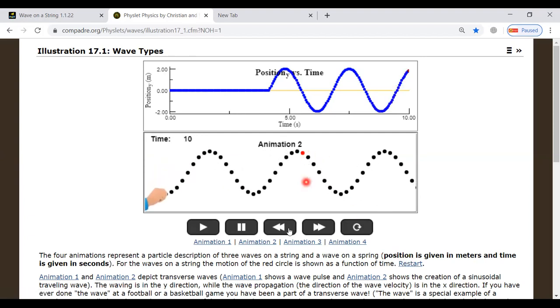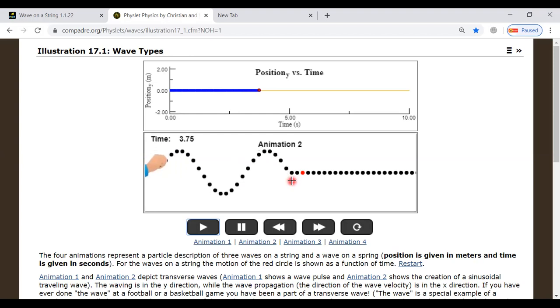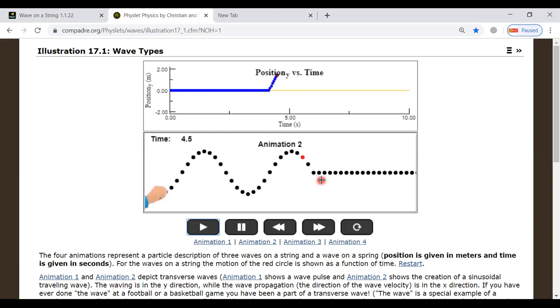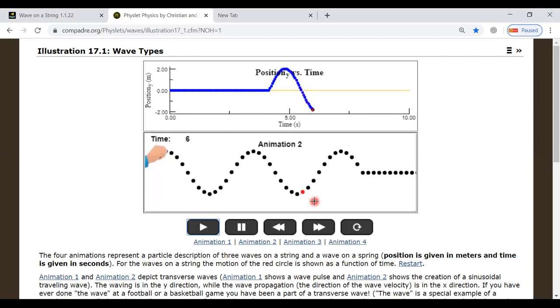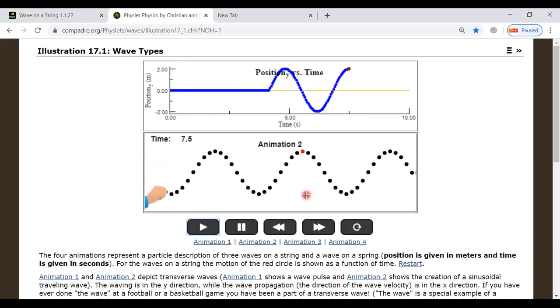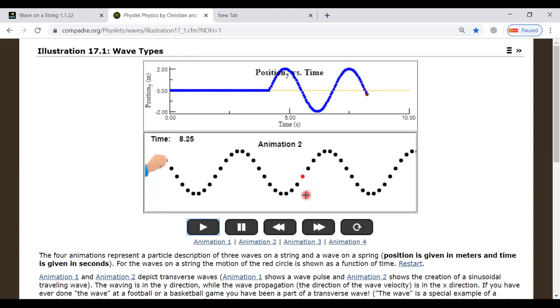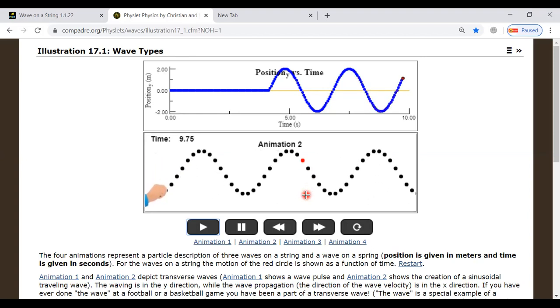These particles are moving up and down, and this is the disturbance, the energy, which is traveling in the forward direction. So energy is traveling forward while particles are vibrating up and down. So we will say that the particles are vibrating perpendicular to the direction of propagation of the wave.